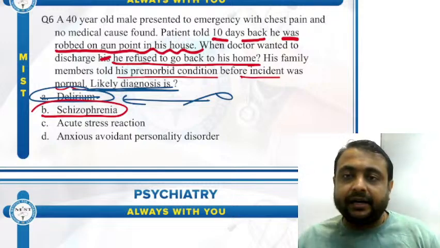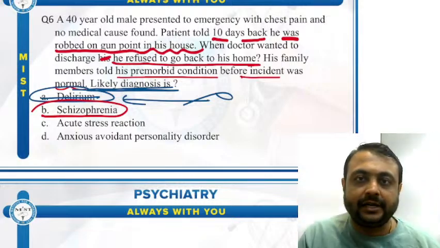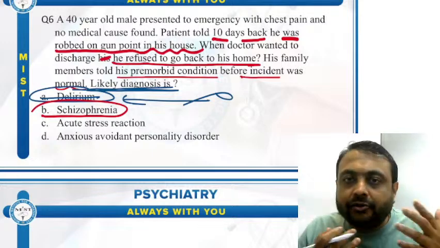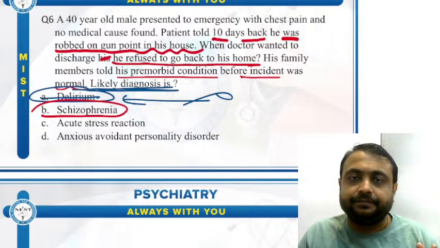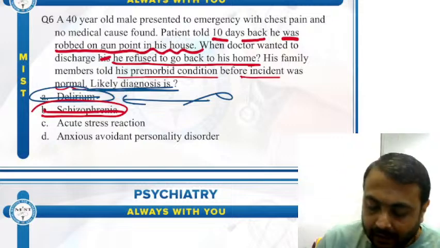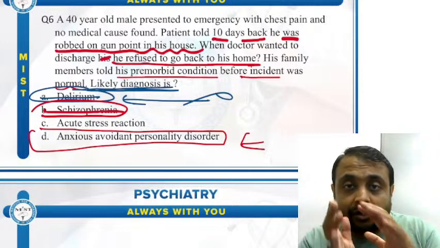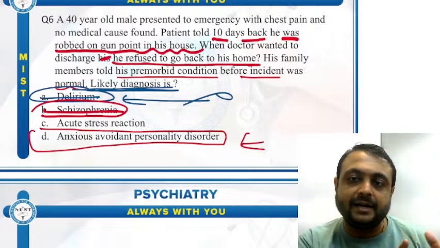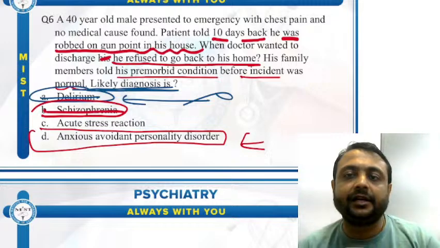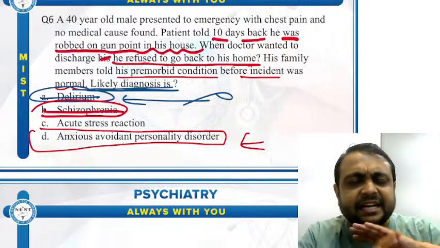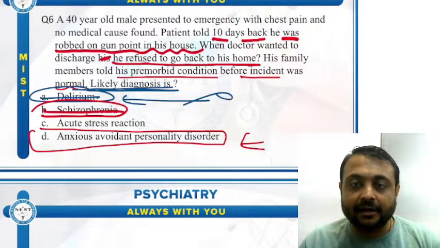Patient presented to casualty with chest pain. Patient has not presented to casualty with auditory hallucinations, fearfulness, delusion of persecution or any kind of negative symptoms, disorganized behavior. Nothing is there. So this is not schizophrenia. Anxious avoidant personality disorder. It is already written here that the pre-morbid condition, before the incident, the personality and behavior of the patient is totally within normal limit. There is no avoidance, no anxiety, nothing is there. So definitely it is not anxious avoidant personality disorder.